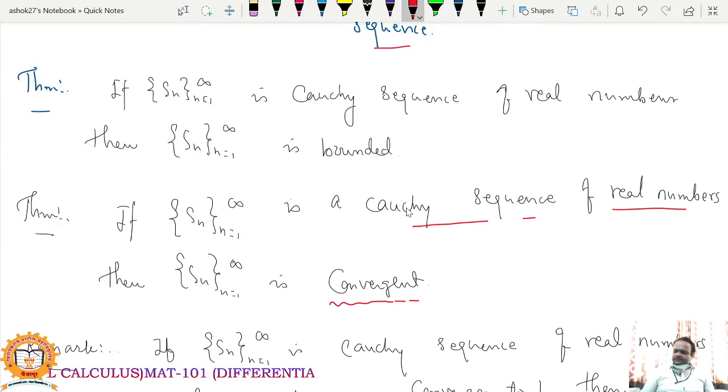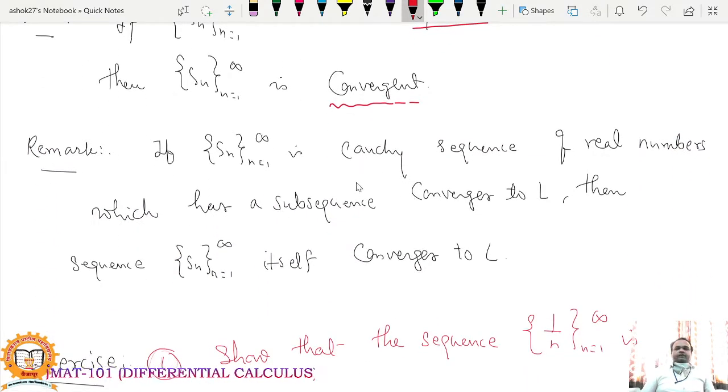So there is a remark. If Sn is a Cauchy sequence of real numbers which has a subsequence converging to L, then the sequence Sn itself converges to L. So what is the statement of this remark? It means if one subsequence of the Cauchy sequence Sn converges to L, then the Cauchy sequence Sn itself converges to L. Means if one subsequence of a Cauchy sequence converges to a limit, suppose L, then the Cauchy sequence itself also converges to that limit L. So that is another property and we write it as a remark.